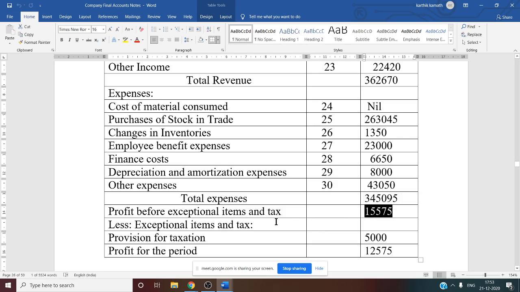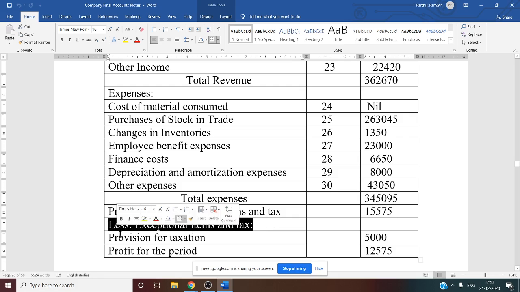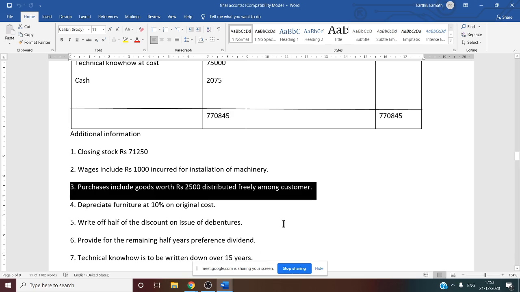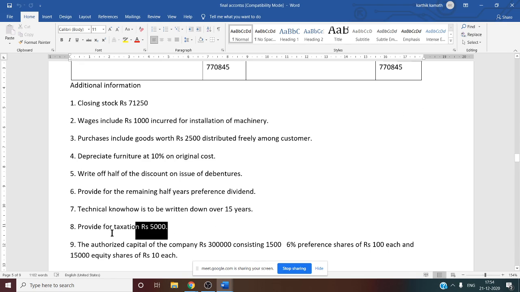Once we get the profit, from that we have to deduct certain things, that is exceptional items and tax. In this question, exceptional items are not given, like any dividend tax or corporate dividend tax, if there is any, that we have to see. But there is a provision for taxation. Yes, from this you have to deduct exceptional item and tax, but the provision for taxation is given in the adjustments. See adjustment number 8, provide for taxation 5,000.